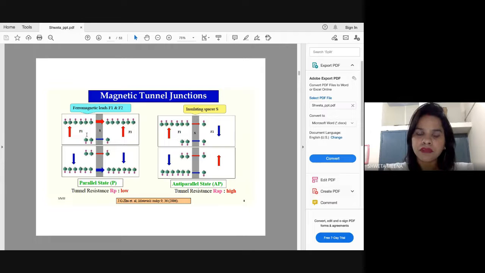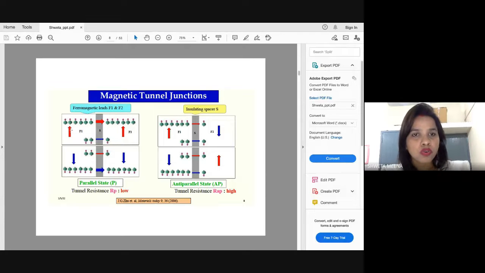Here, quickly, I will just discuss what the parallel state is and what the anti-parallel state is. When the orientation of both the magnetic layers is the same, when they are parallel to each other, suppose this is the direction of this one, so all the electrons will try to orient themselves in this direction. In this magnetic layer also the direction is the same. So the electrons which are being tunneled from this layer to this layer will experience less resistance at this end, because here also the local magnetic moment is the same. The resistance encountered by the electrons being tunneled will be less.